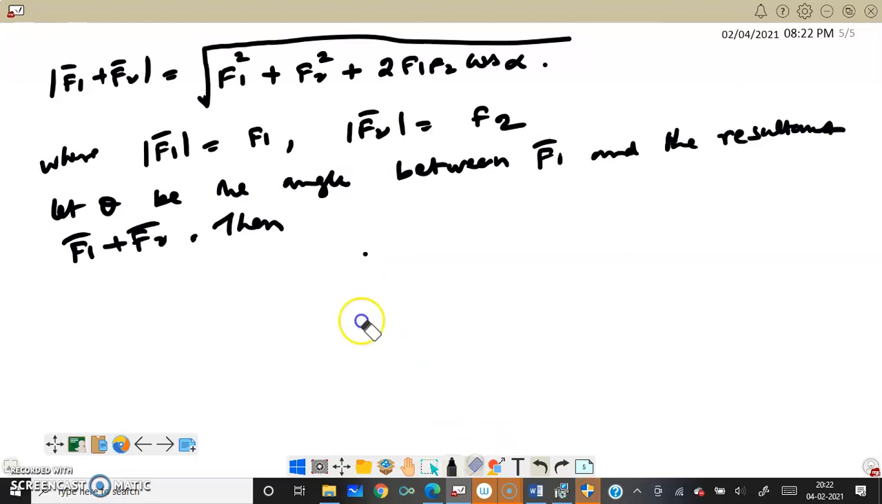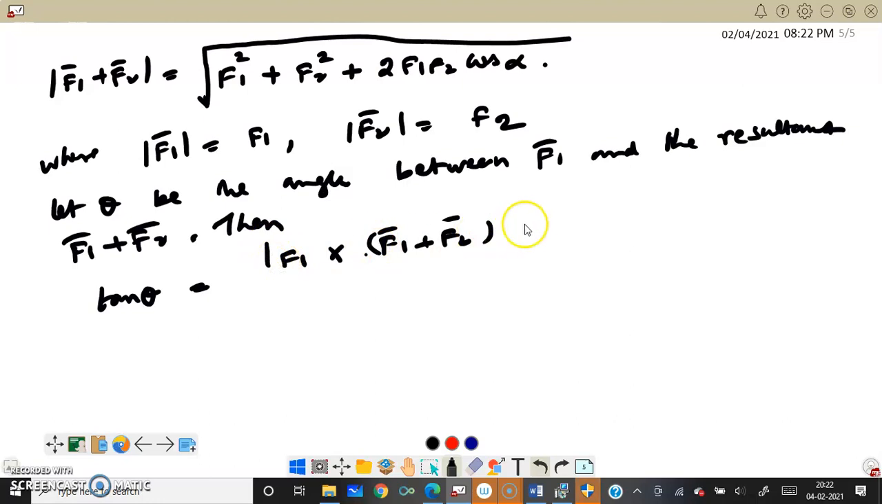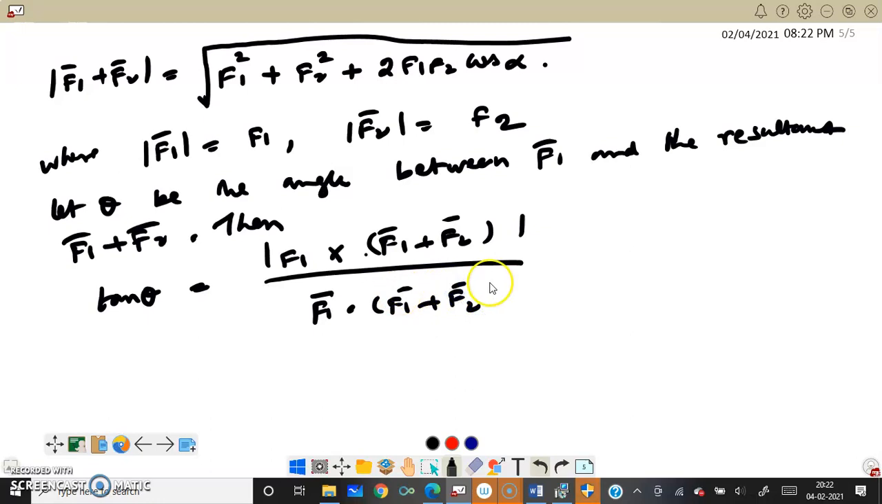What we have seen is, if theta is the angle between F1 and F1 plus F2, then tan theta is equal to, we know this is the formula, modulus of F1 cross F1 plus F2 divided by the dot product of F1 dot F1 plus F2, right?